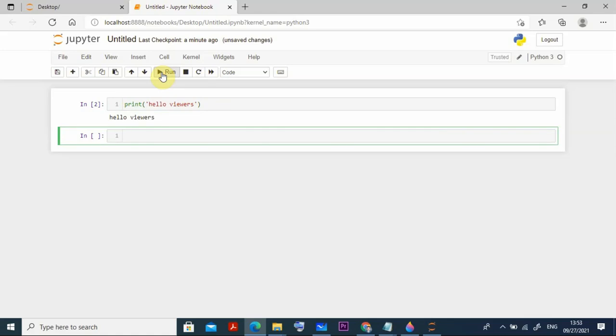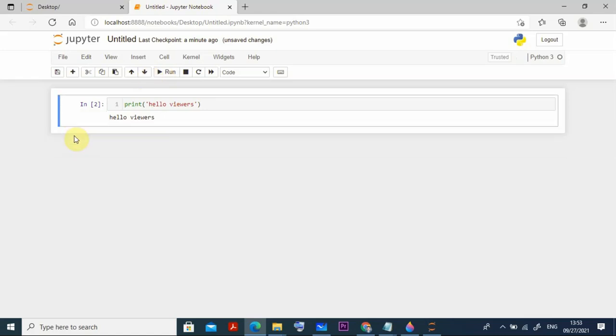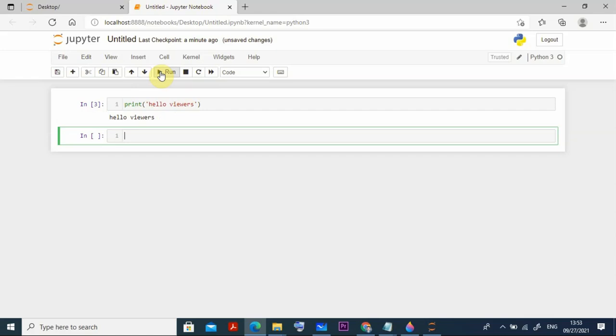Suppose you want to delete this cell. Just press DD, two times. While you are here, press Escape, and once you press Escape, then you press DD and it is deleted. Are you following me? Suppose you want to run this program and create a new line, just run it here and a new line is created. Suppose I do not want this line, then just press Escape. You see the color is changed to blue, then you type DD, so it is deleted.